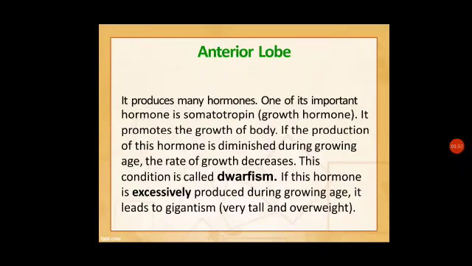If the production of this hormone is diminished during the growing age, the rate of growth decreases. This condition is called dwarfism. If this hormone is excessively produced during the growing age, it leads to gigantism, very tall and overweight. So both situations are not good. In normal conditions, this hormone is needed by the body.